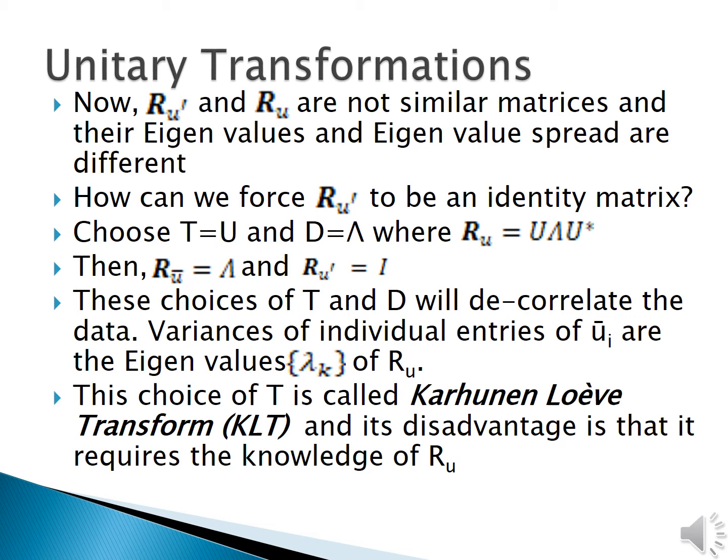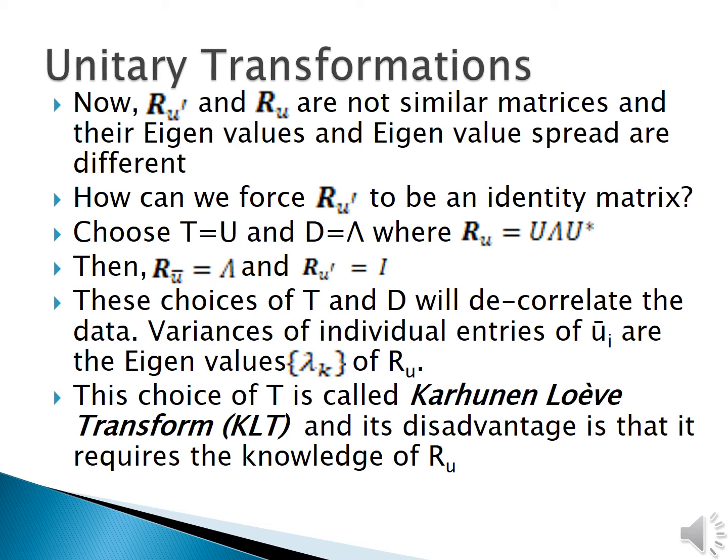So how can we force R_U dash to be an identity matrix? By choosing T equal to U and D equal to gamma, we can make R_U dash an identity matrix, where U and gamma are obtained using the eigenvalue decomposition of R_U, and gamma contains diagonal elements as the eigenvalues of R_U. So the variances of individual entries of u_i bar are nothing but the eigenvalues of R_U.